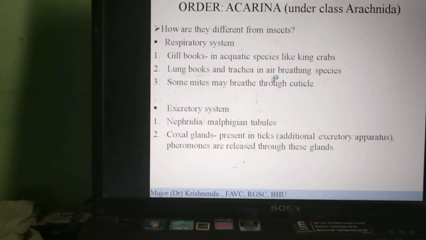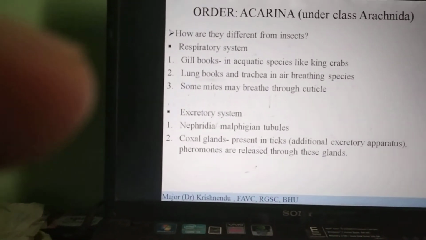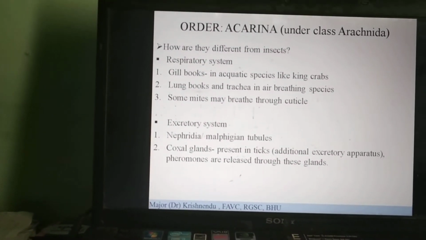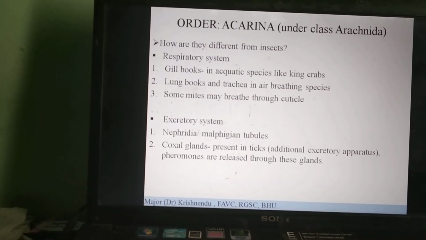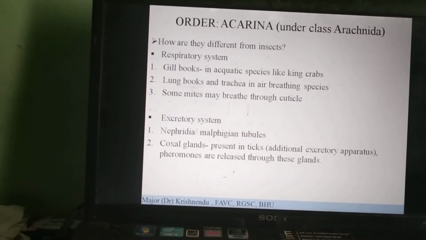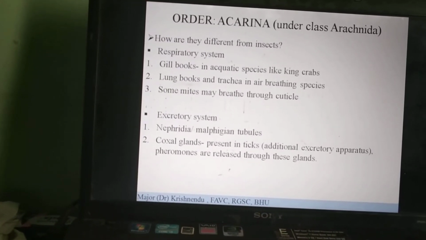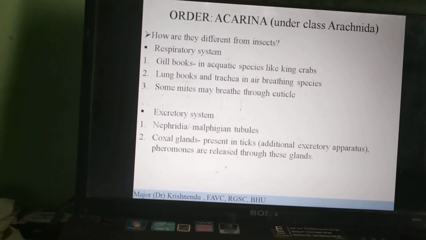Now moving to the other differences. Respiratory system. We have already discussed the respiratory system of insects. In insects, you have the spiracles, which are openings on the lateral side of each thoracic segment, and from the spiracles pass the tracheoles and the trachea.